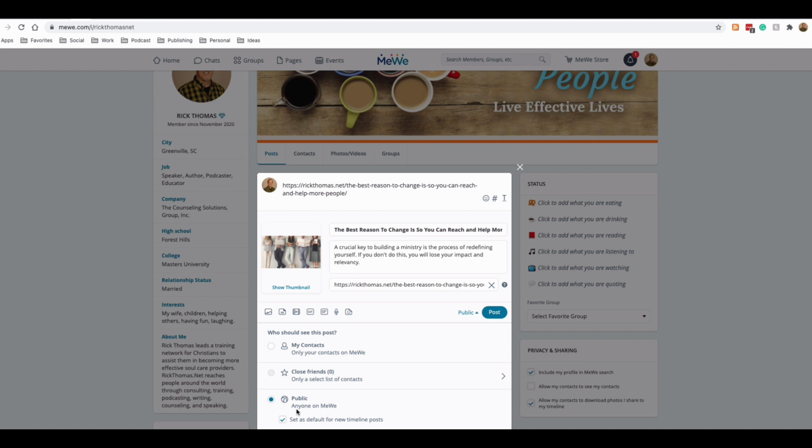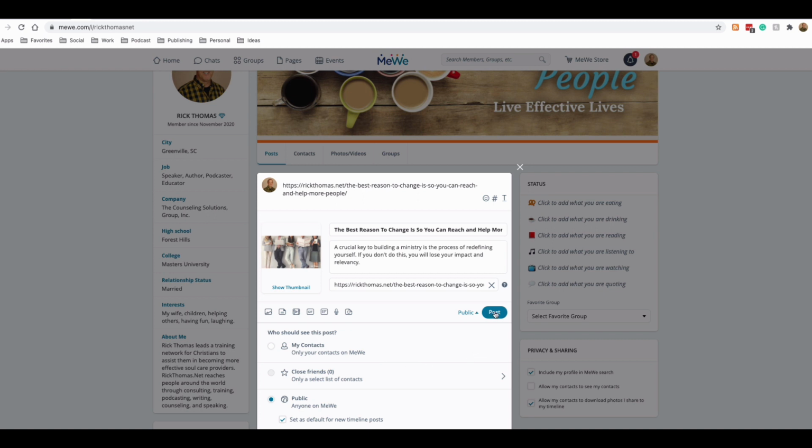Otherwise, you can just leave this as public, if you want anybody on MeWe, not just your friend network, to share whatever it is that you are posting. Otherwise, you'll have to go in and do this manually. Again, I think the automatic default here is my contacts, and they do want to honor privacy, so that's a cool thing. And then you can hit post.